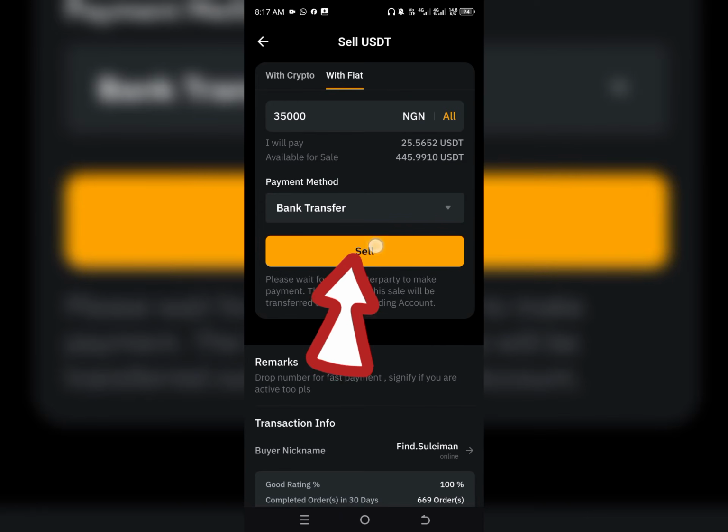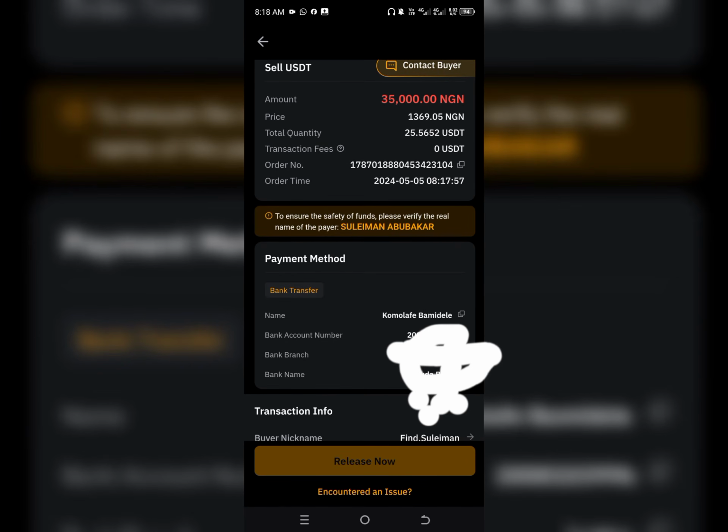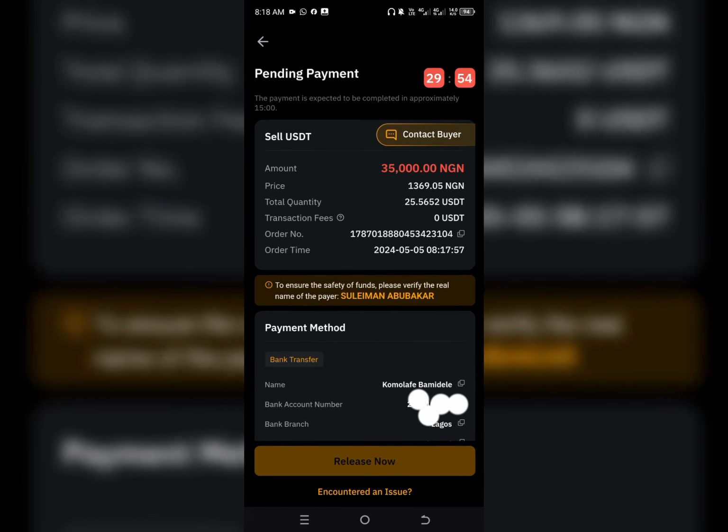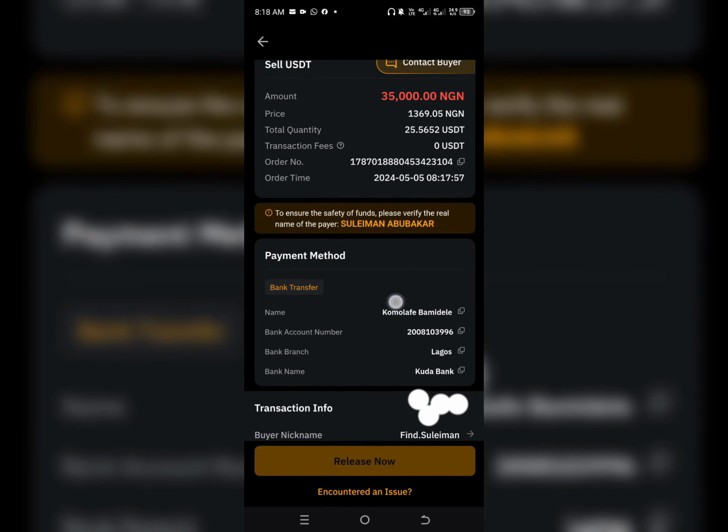So I'm going to click on sell, and it's going to load up for me. As you can see, the order has been placed successfully. Now I'm going to wait for the buyer to release the fund.